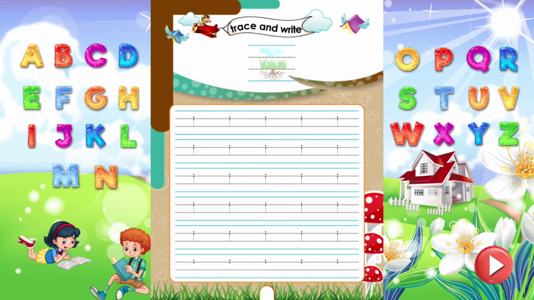Trace and write. Do you know, kids? I, which sounds E, is a grass letter. Letters which exactly fit between two middle lines are grass letters. Now, trace and write the letter I properly.